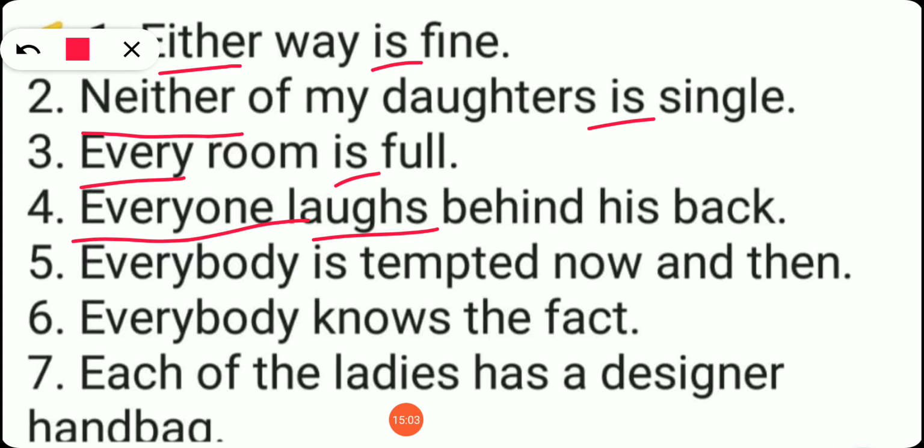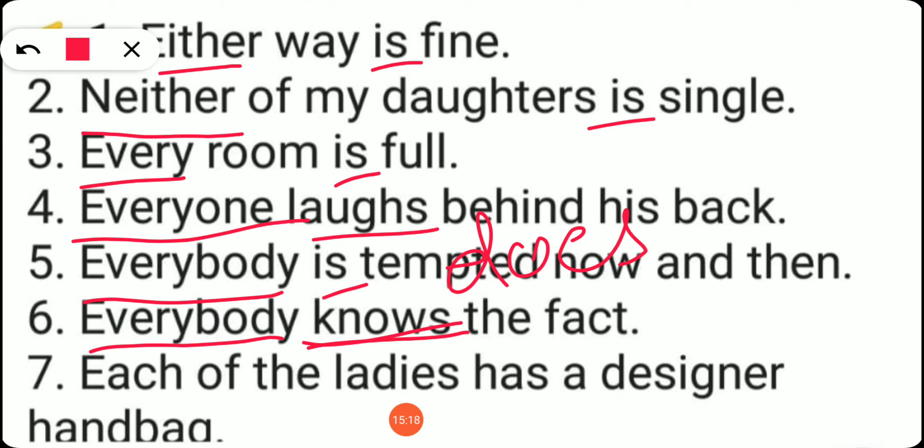Next, everybody is tempted now and then. Everybody, singular verb. Next, everybody knows the fact. So everybody knows, it is a does-form verb. So singular. Each of the ladies has a designer handbag. So with each we have used a singular verb. Can you understand?